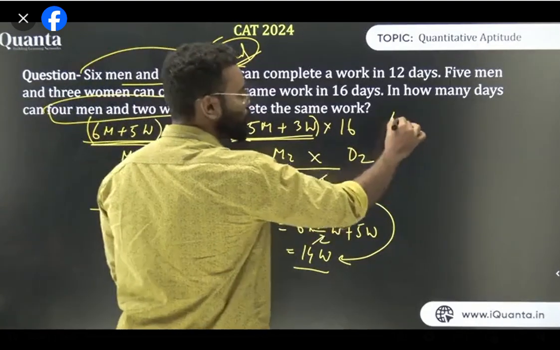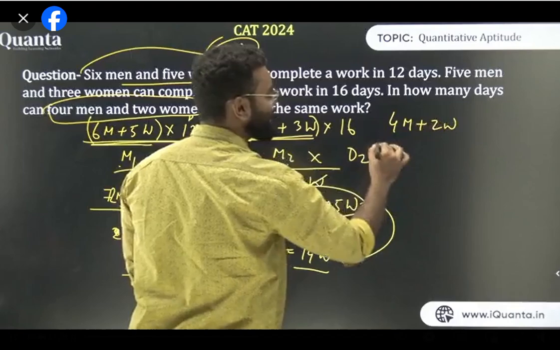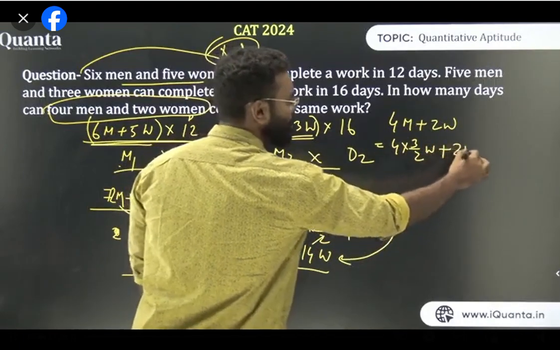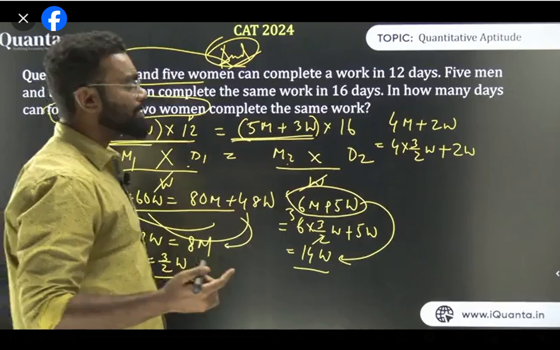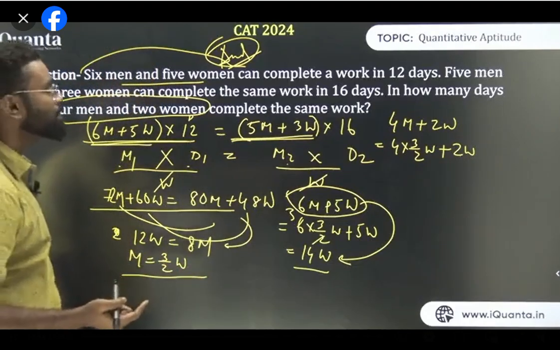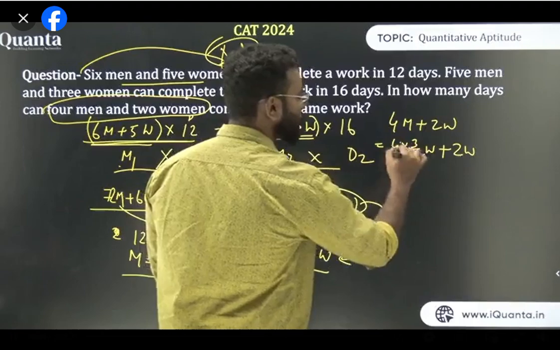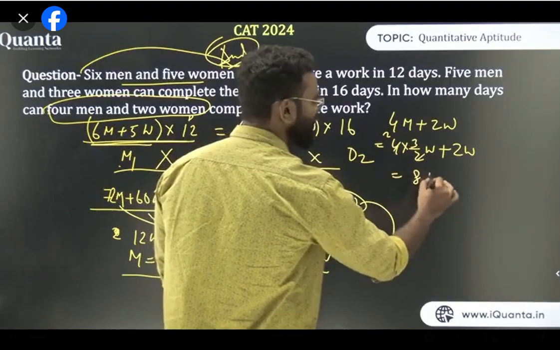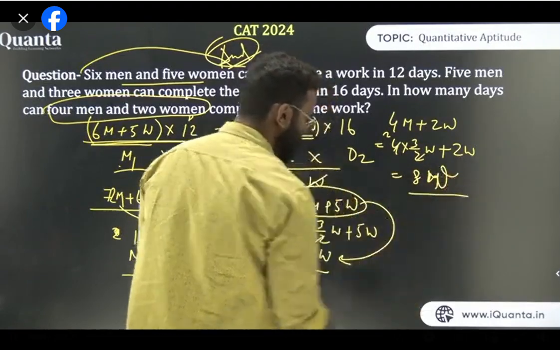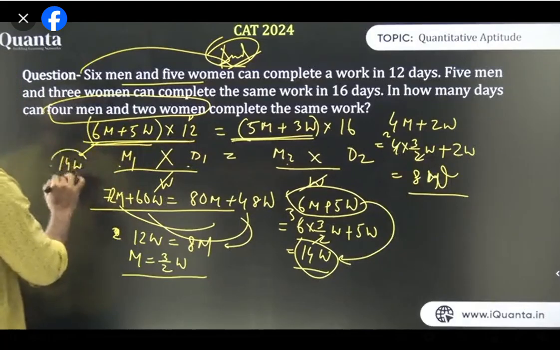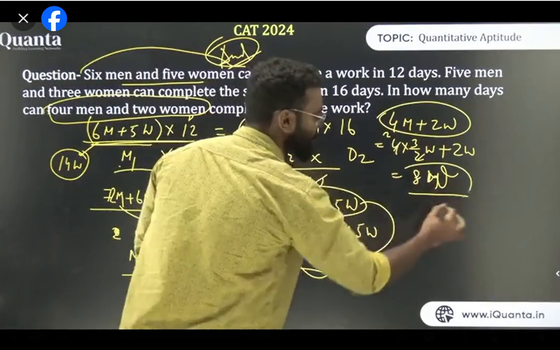So what about 4 men and 2 women? 4 men plus 2 women is nothing but 4 into 3 by 2 women. I convert everything into women. Remember, whenever we are having too many things, we just need to do one thing: convert everything into a single variable. So now 4 into 3 by 2, the 2 cancels, that is 2 into 3, 6, plus 2, it's 8 women. So I convert this thing into 14 women, and I convert this thing into 8 women, right?